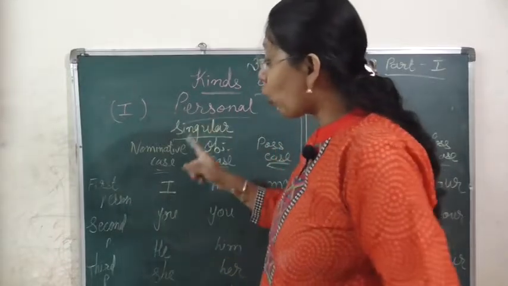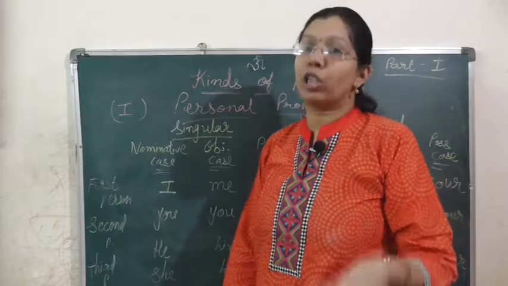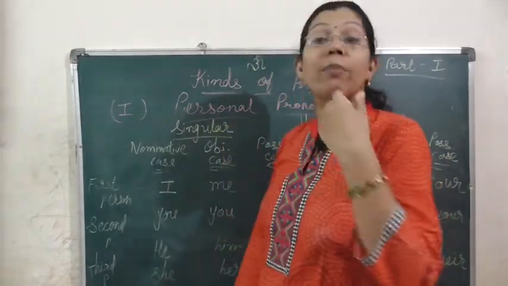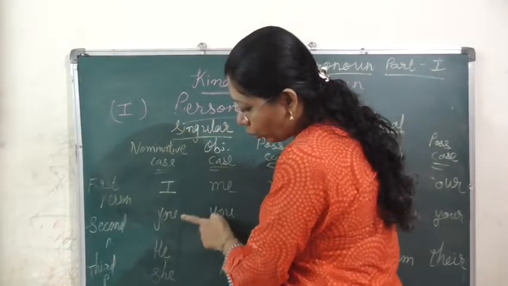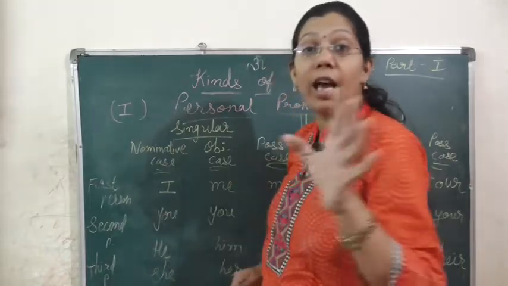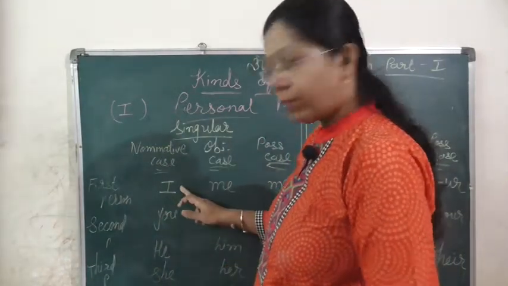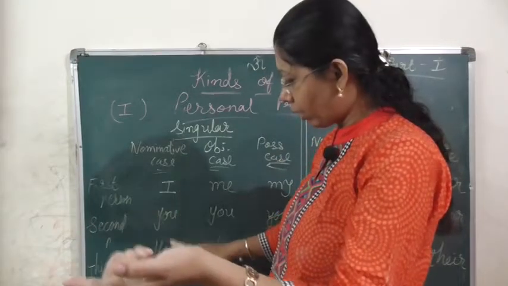Now this nominative case is also known as subjective case, or in another way it is also known as subject pronoun. All these words I, you, he, she, it, they are known as subject pronoun. I, for myself. You, the person with whom I am talking.